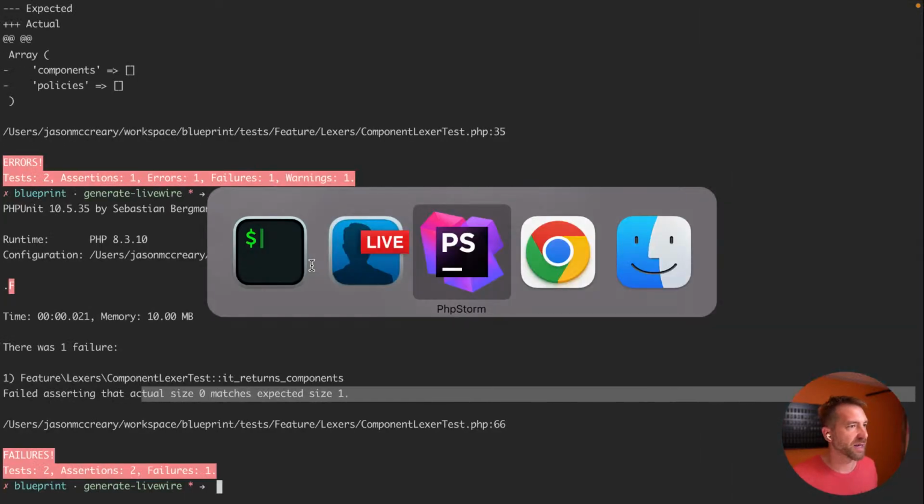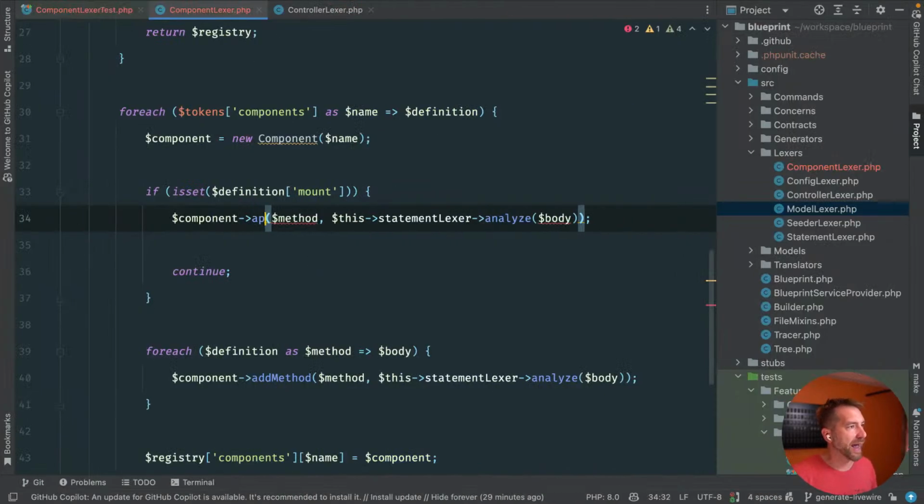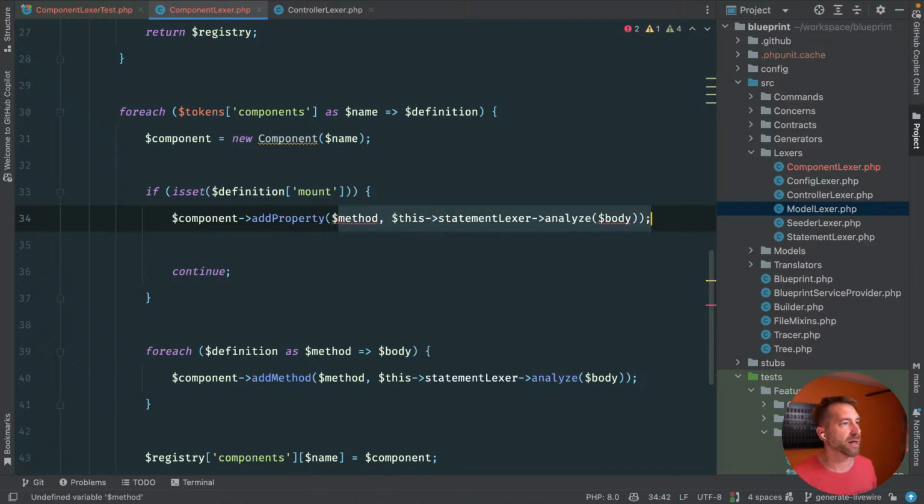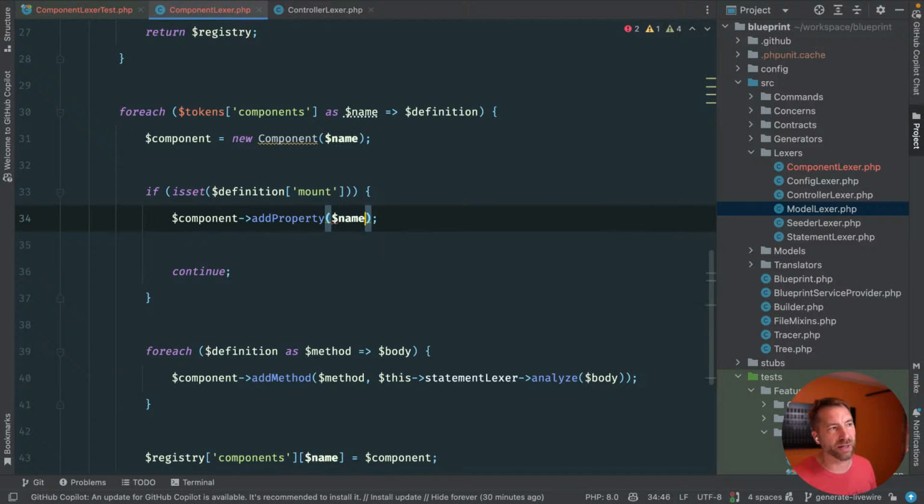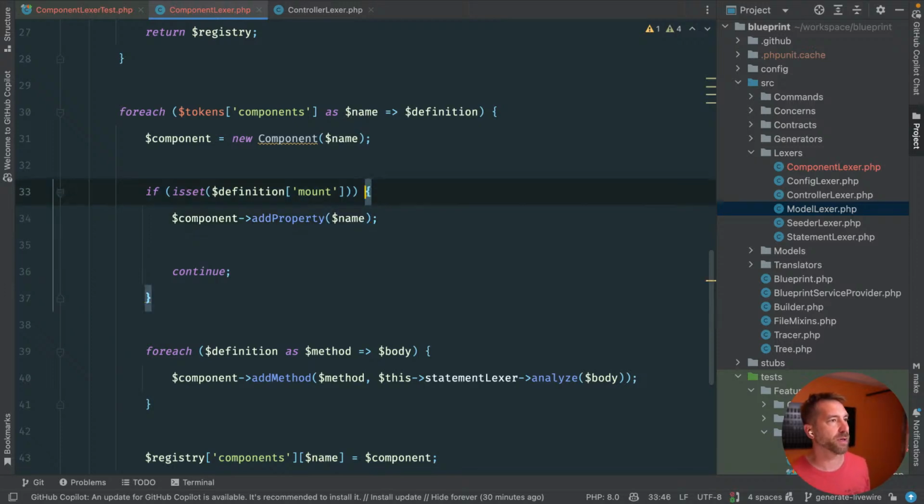So let's keep going. Let's do add property, and for now this would simply be the name. Of course that's not going to work because we actually need to parse out the definition of mount. So the definition, definition method and body.